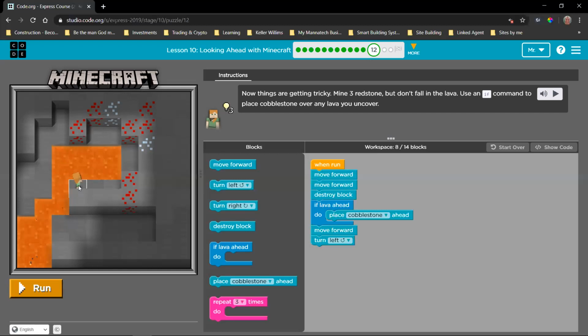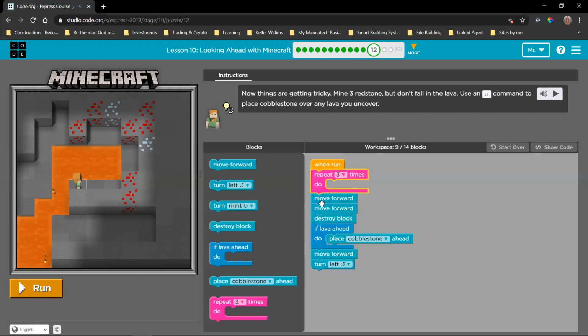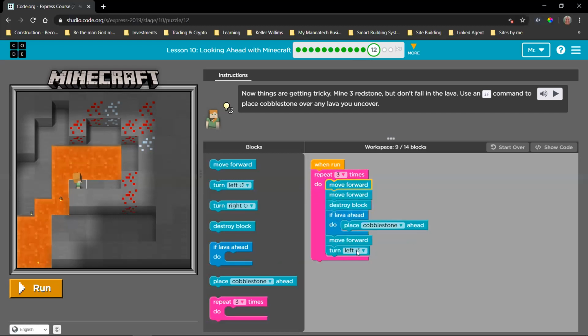So in total, this solution needs to happen 1, 2, 3 times. So we can just put this in a repeat that will repeat 3 times. The only concern that I have is this last turn left. So I'm hoping that it won't make Alex accidentally walk into the lava there. I don't think it will, but let's see. Okay, so there we go. Our problem has been solved.